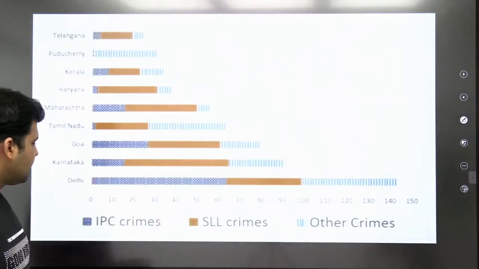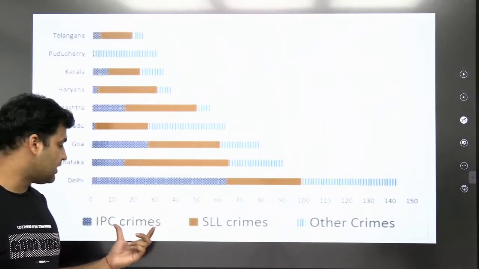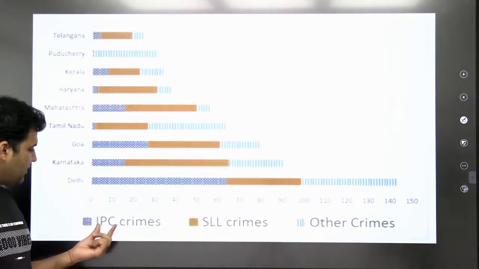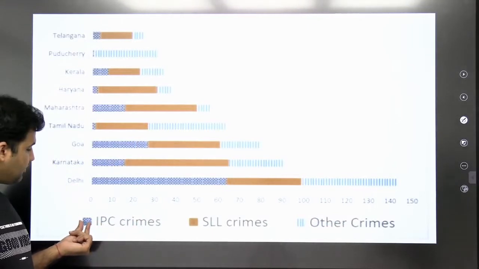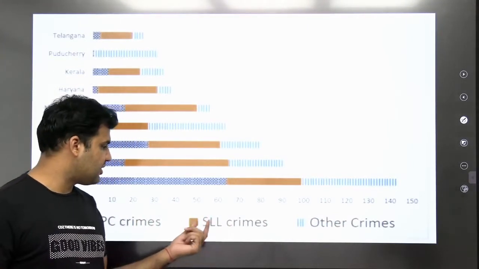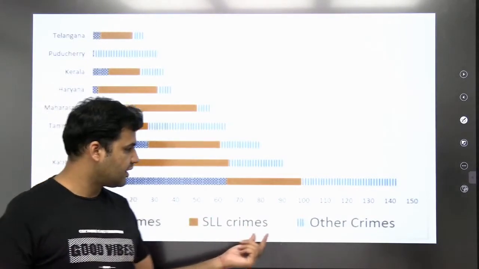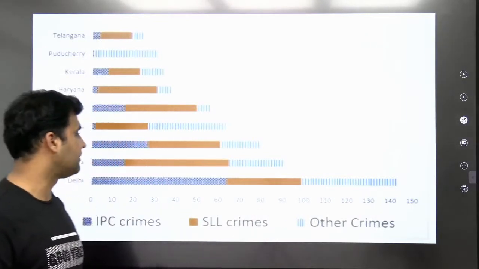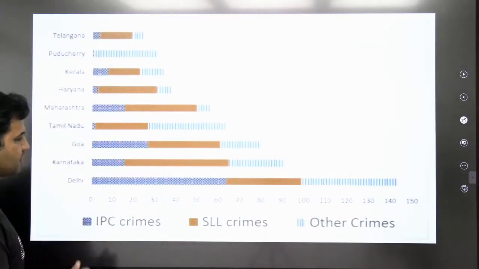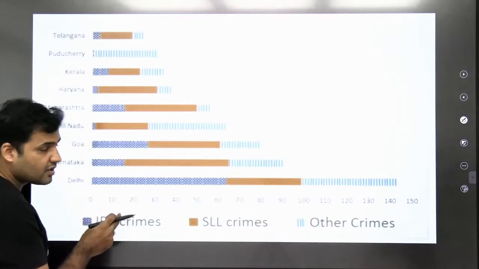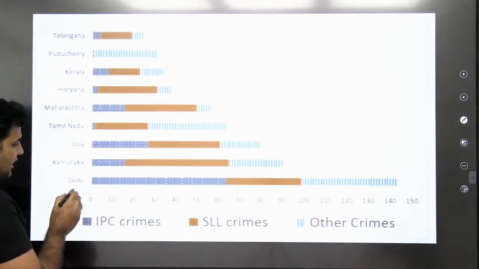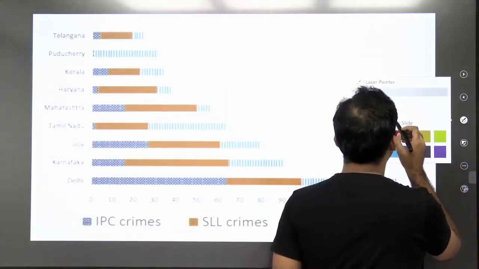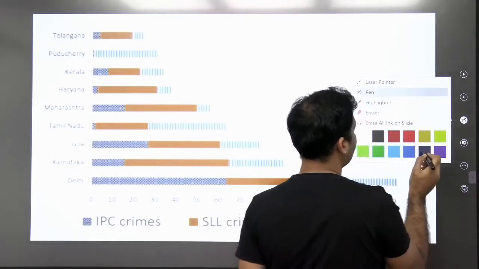Looking at this bar graph, you can easily see those three categories of crimes are mentioned in these codes. IPC crime is coded as the blue bar, SLL crime is represented by the orange bar, and the other crime is coded as these vertical blue lines. So, for example, if I have to find out the number of IPC crime cases in Delhi, you are supposed to look for the blue bar.